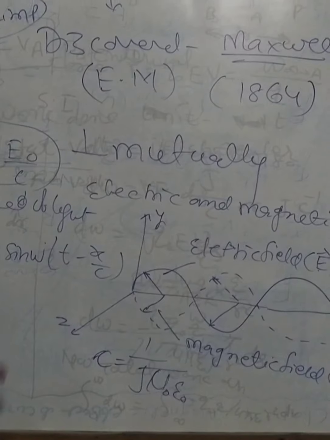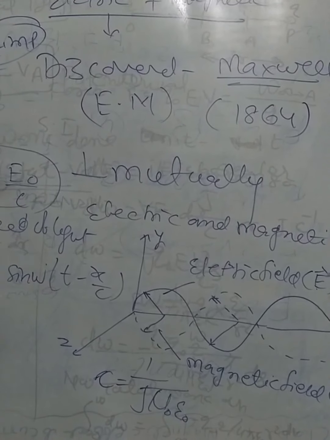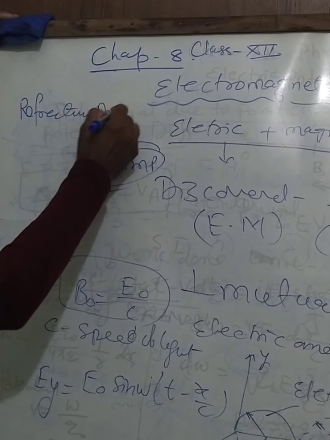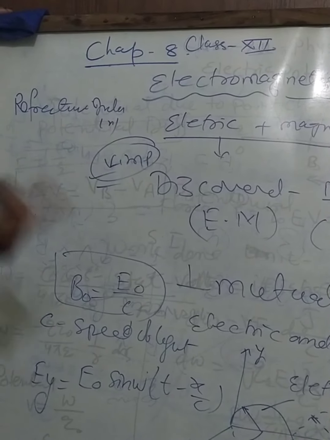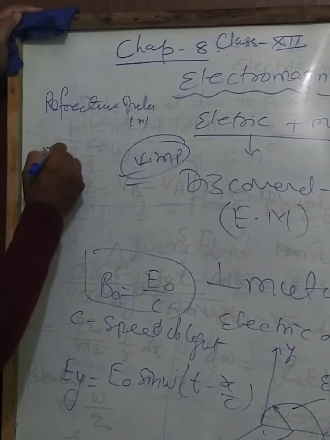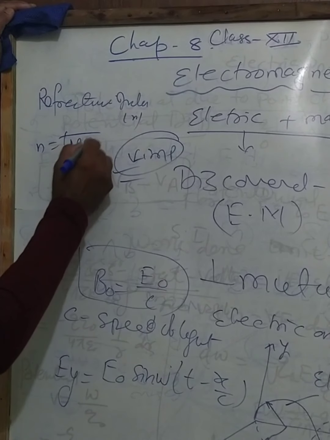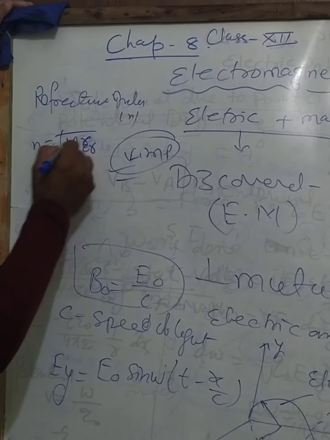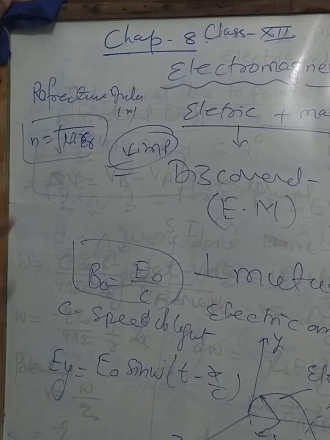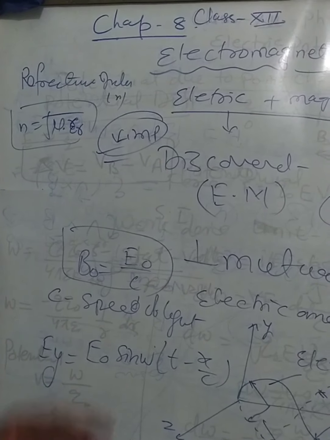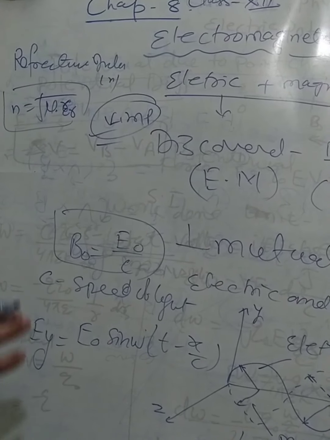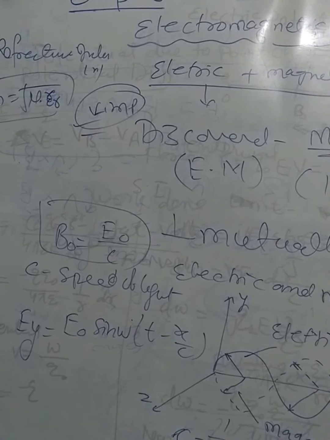If the refractive index of the medium is n, then we also derive n is equal to under root mu r into epsilon r, where epsilon is the absolute permittivity of the medium. So these are electromagnetic waves.